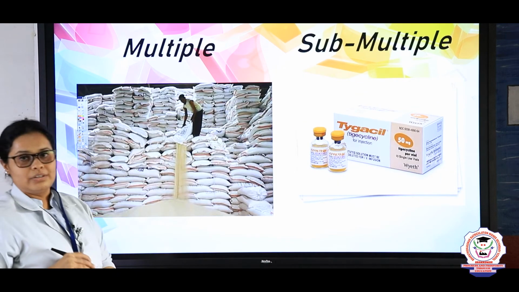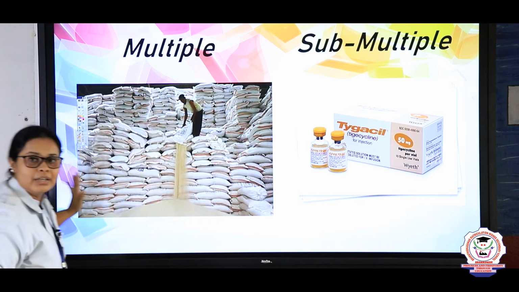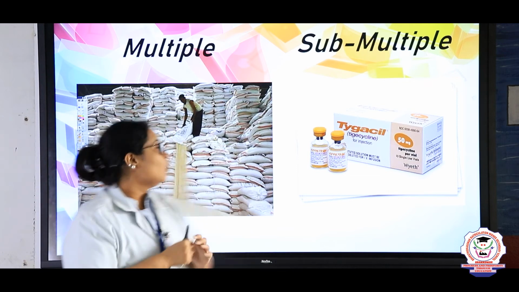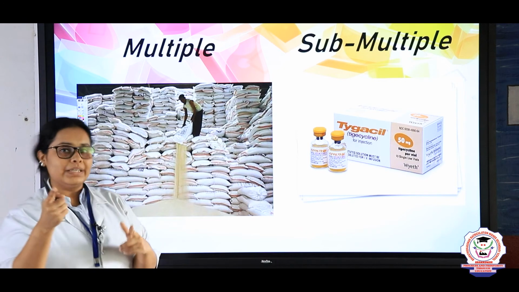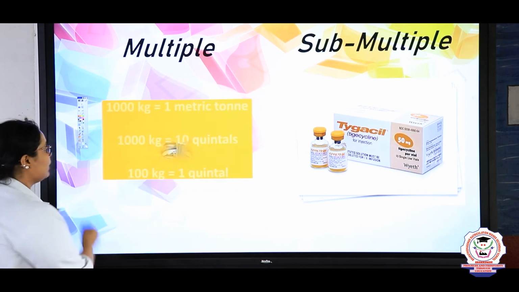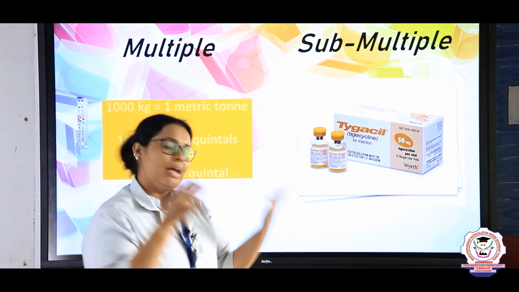Now see here, children, for the multiple, you can see there are so many gunny bags, right? For example, one gunny bag has 100 kgs. Can you calculate how many kgs there are in total? No, it will be difficult. So how to do that? For that we have a unit known as a multiple of the kg.